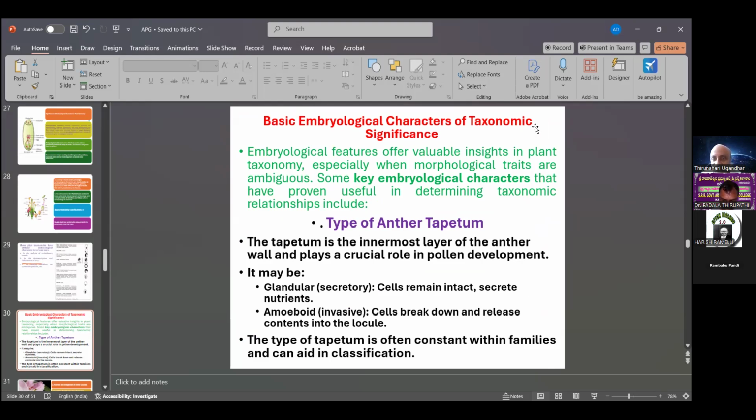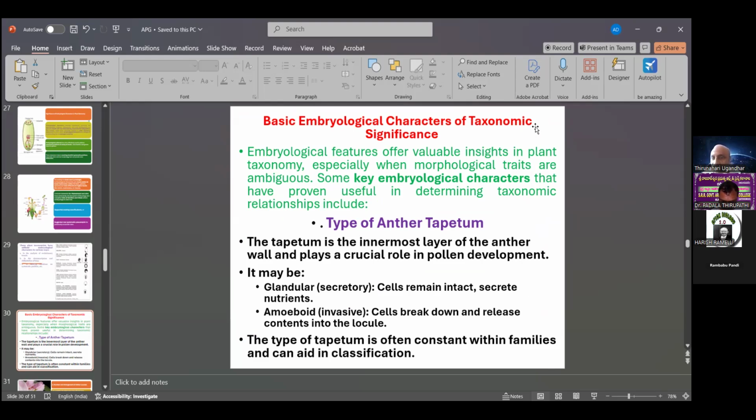Embryological features offer valuable insights into plant taxonomy, especially when morphological traits are ambiguous. Some key embryological characters have been very useful in determining taxonomic relations.